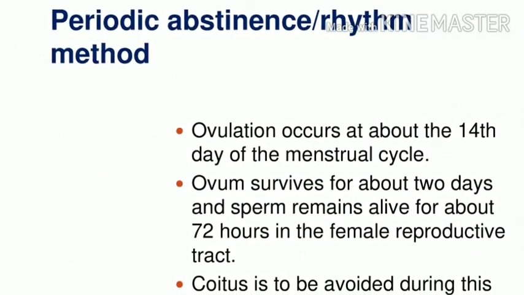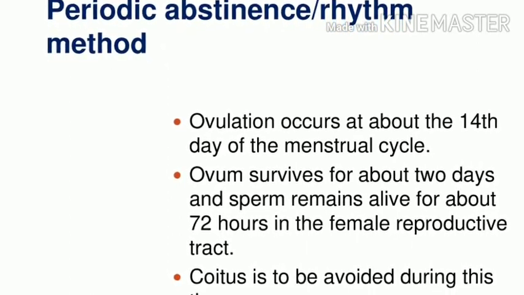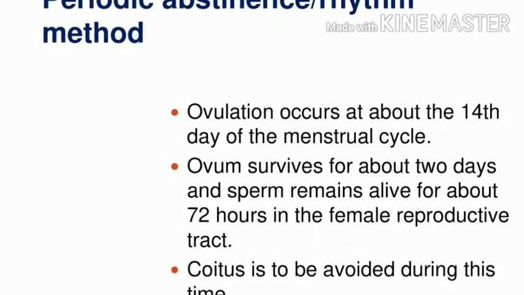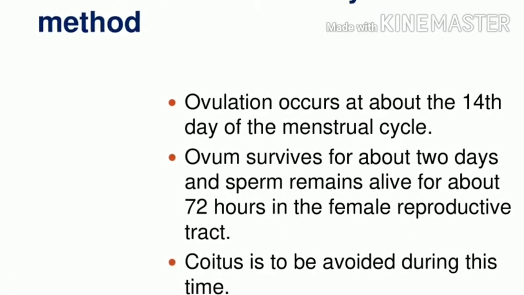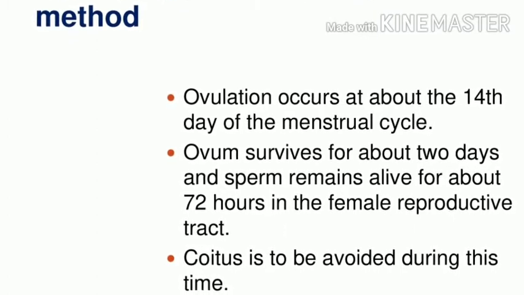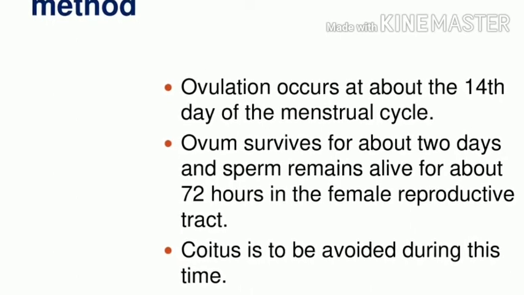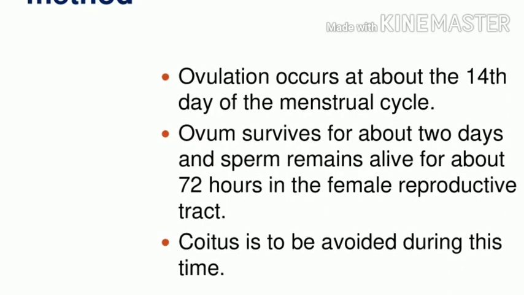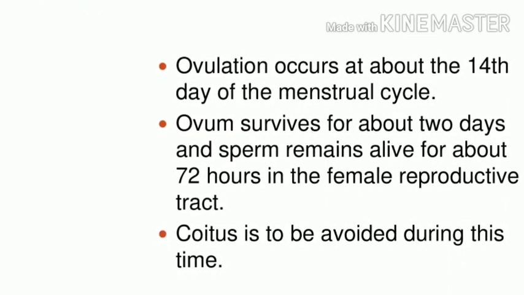The first natural method is periodic abstinence, or the rhythm method. In this method, ovulation occurs on the 14th day of the menstrual cycle. The ovum can survive for 2 days, and the sperm remains in the female reproductive tract for about 72 hours. So in these conditions, coitus is to be avoided. That is the first natural method.